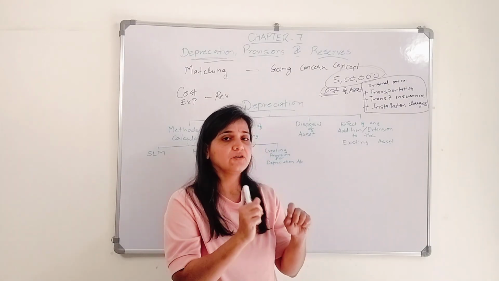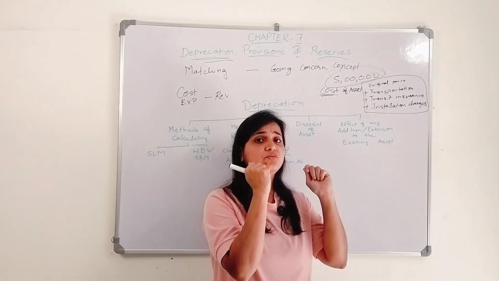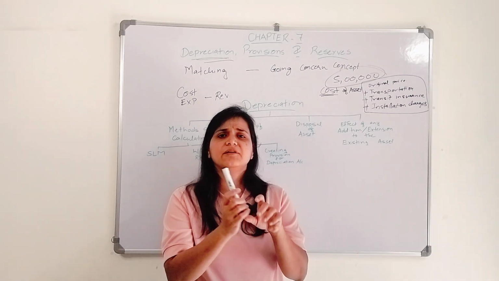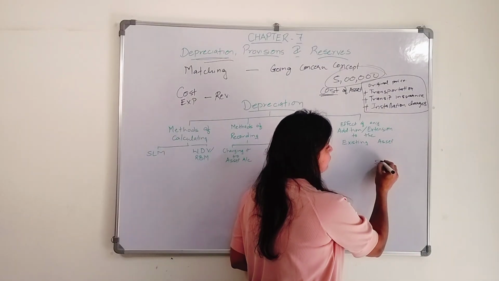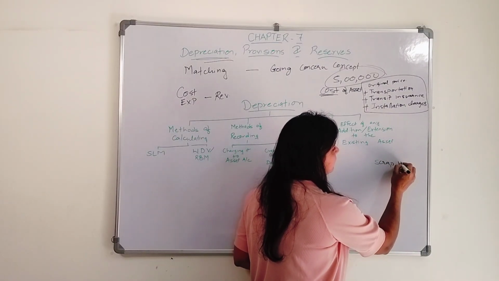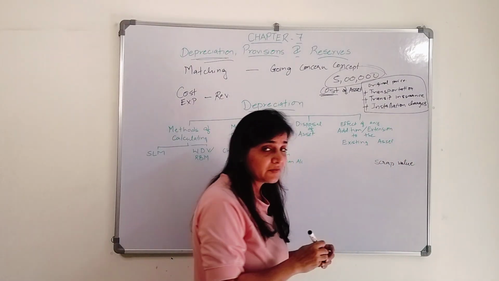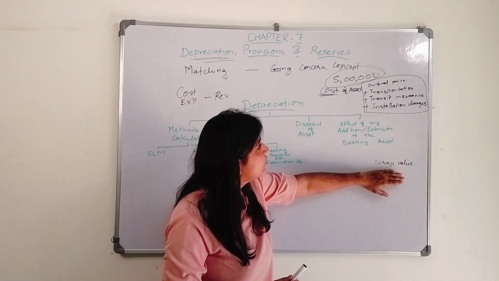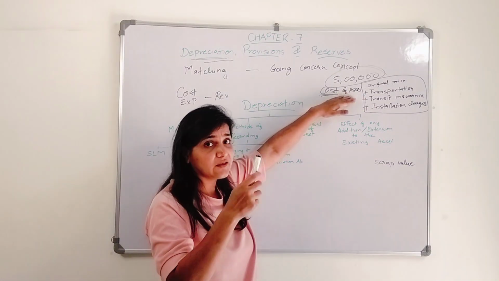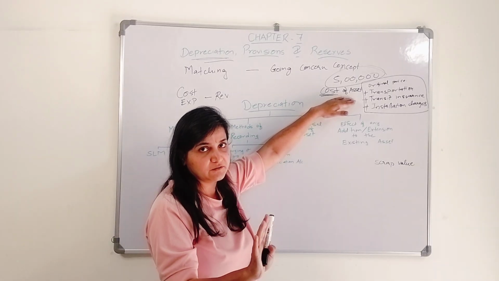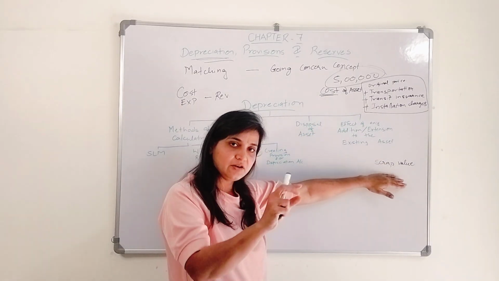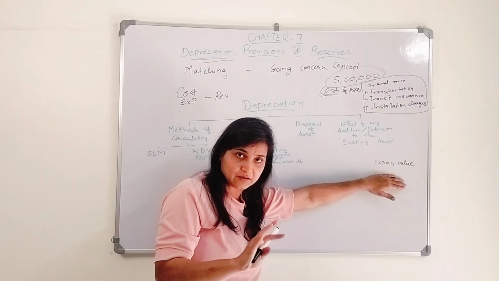If I take this machinery to any scrap dealer, he will give me a certain amount, that is its scrap value I am going to receive. Now this scrap value, I need to deduct it, because I am going to get that much money, so I can't charge it as an expense for myself. This is the scrap value which I am going to get.